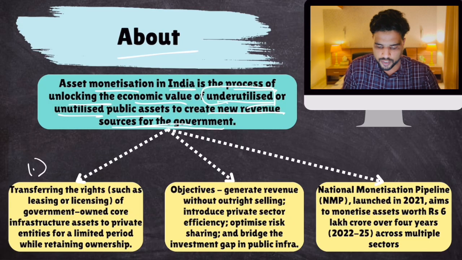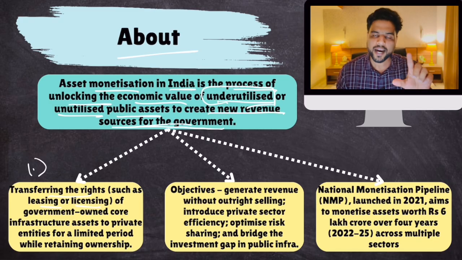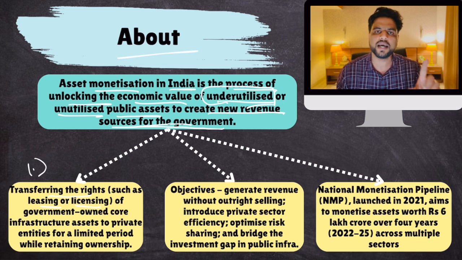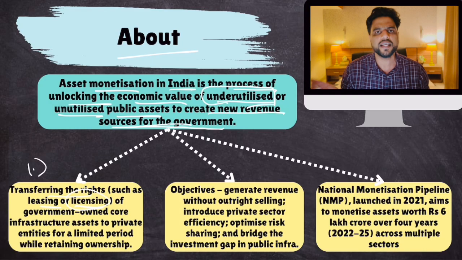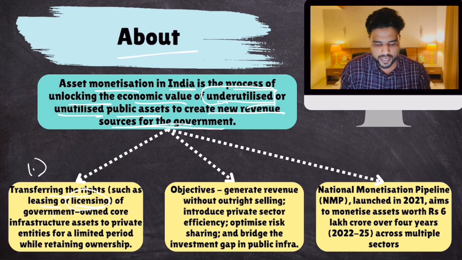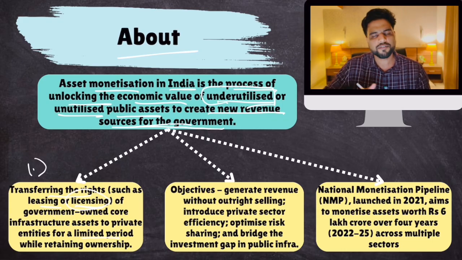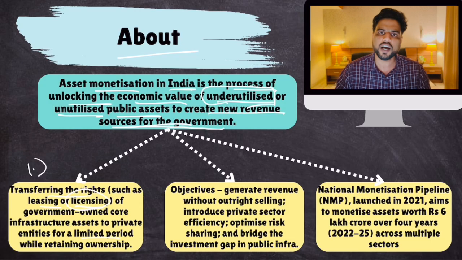Now, what are the features? Basic: transferring the rights such as leasing or licensing. You don't hand over these assets, or sell these assets to the private players. No, ownership still lies with the government. Government just provides the private players with management control. They lease or license these assets for 10-20 years so that they can manage them. So it is transferring the rights of leasing or licensing of government-owned core infrastructure assets to private entities for a limited period of time. After this asset is up and running, it is transferred back to the government.